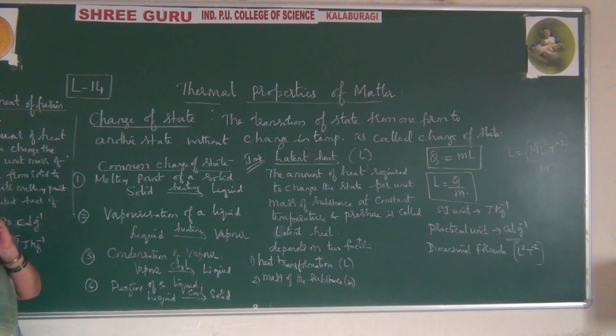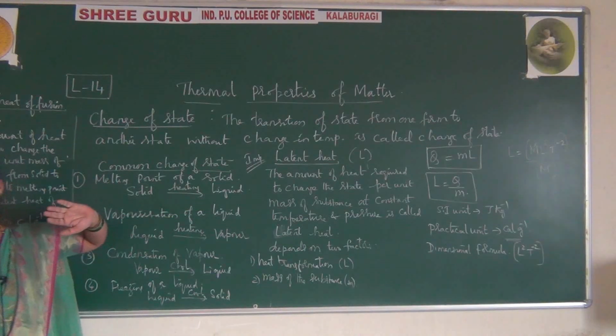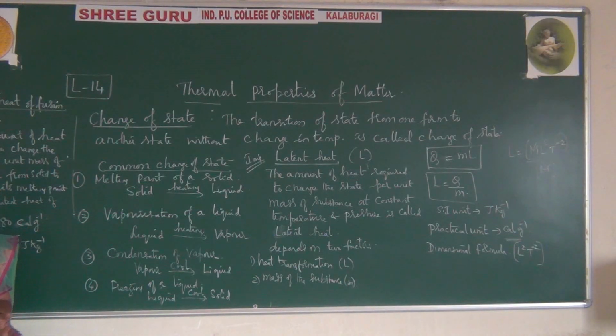When you supply that amount of energy, the ice is completely converted to liquid. For 1 kg of ice, 3.33 into 10 raised to 5 joules of heat is required to convert it from ice to water.